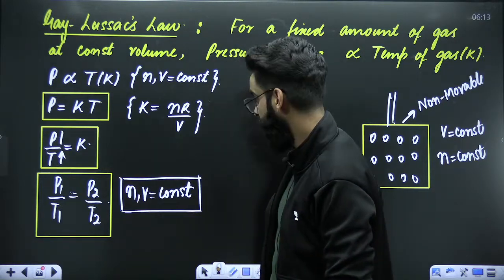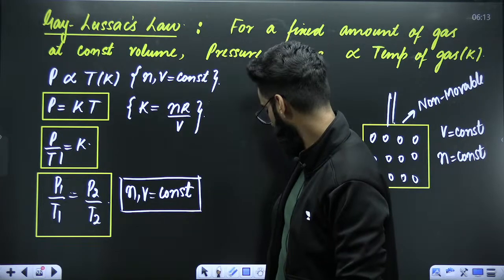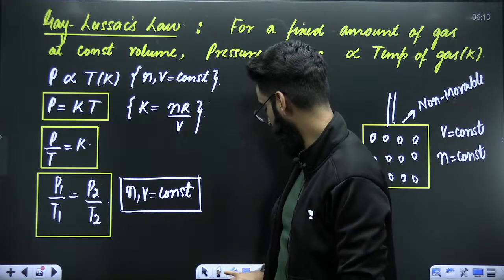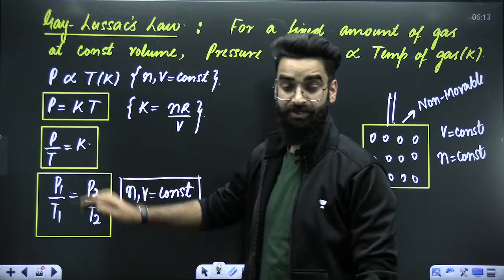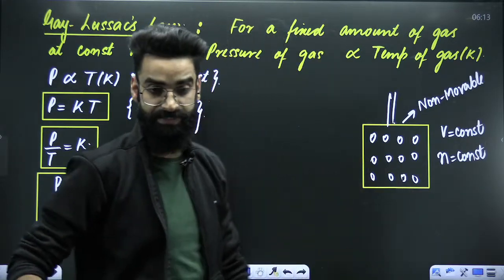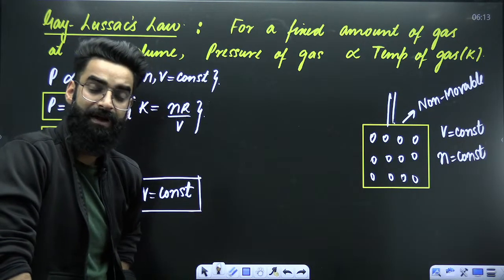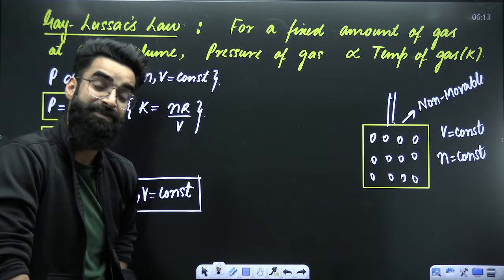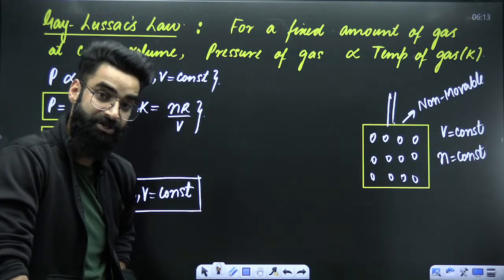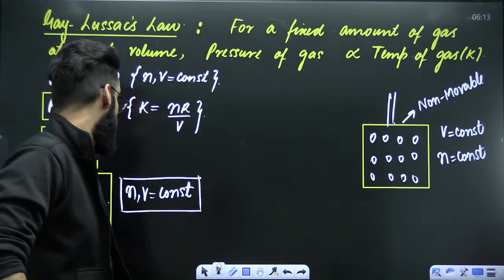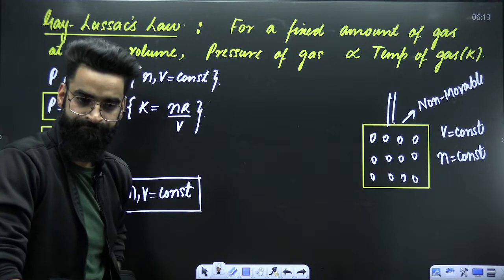Nothing is going to happen to the P divided by T value. So do remember, as far as Gay-Lussac's law is concerned, the division of pressure and temperature remains constant. As per Boyle's law, the product of pressure and volume. As per Charles' law, the division of volume and temperature. And here, the division of pressure and temperature. It remains constant. I hope it's clear.